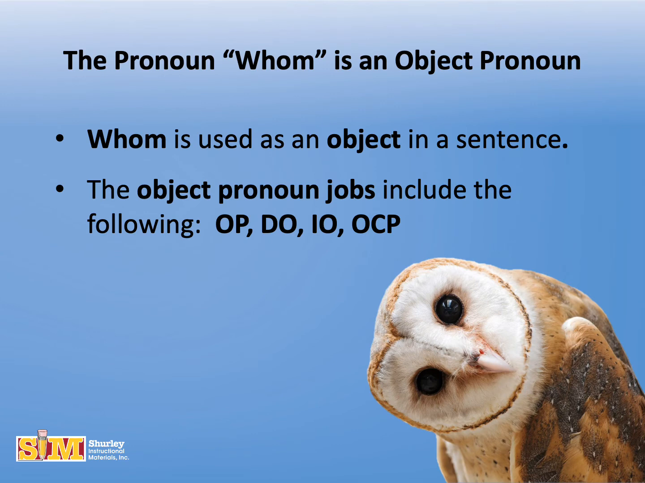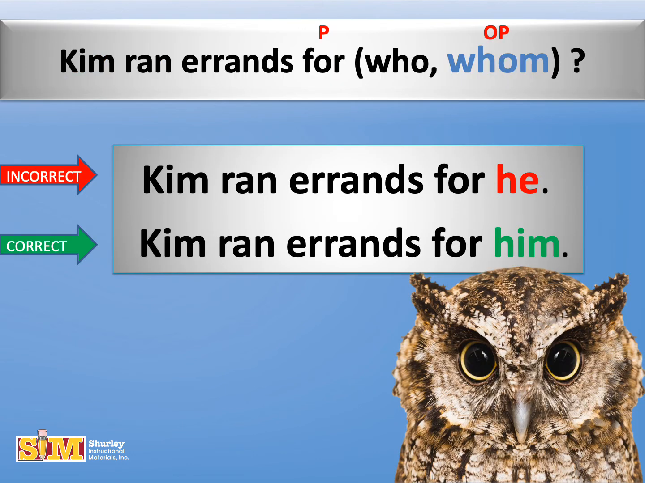Whom is always used as an object in a sentence. Whom can be an object of the preposition, a direct object, an indirect object, or an object complement pronoun. Look at this example. Let's use the same pronouns he and him to help us determine the correct answer. He doesn't make sense because he is a subject pronoun. Him makes sense because it's an object pronoun. So the object pronoun whom is the correct answer. Kim ran errands for whom?